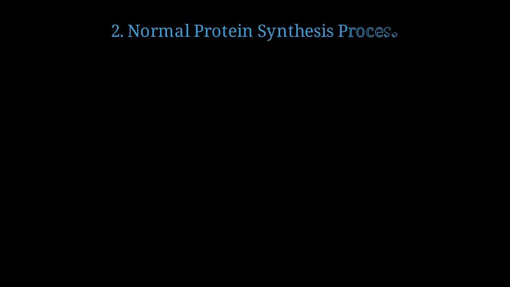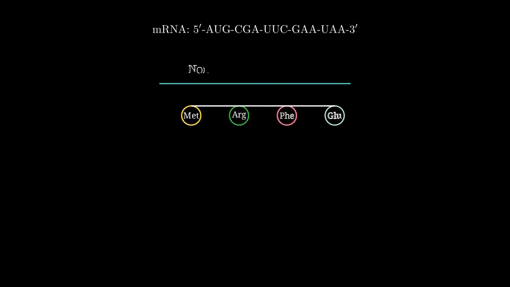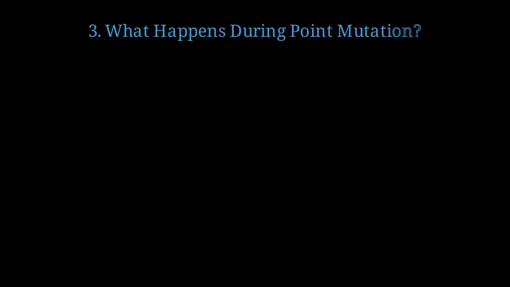Let's review how normal protein synthesis works with the correct start codon. Here's an example mRNA sequence starting with AUG and ending with a stop codon UAA. With the correct start codon, translation begins at methionine and continues to build the polypeptide chain with arginine, phenylalanine, and glutamic acid in sequence. Now let's see what happens when a point mutation changes the start codon.